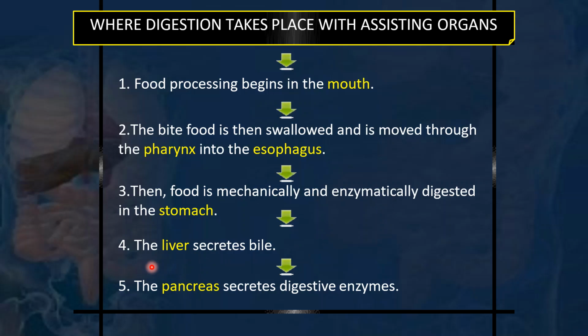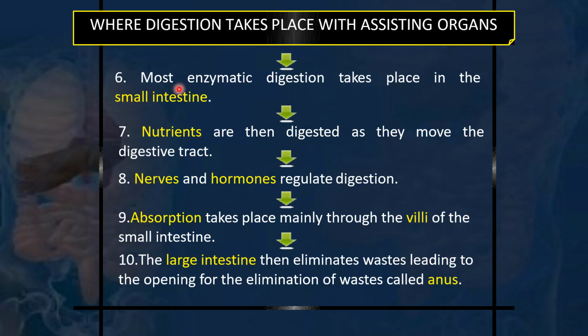so that it can be absorbed by the intestines, and then the liver secretes the bile into the small intestine. Pancreas also secretes its digestive enzymes in juice. So, the most enzymatic digestion takes place in the small intestine. But before that, we have already seen that in the stomach also there is some enzymatic digestion, but more of mechanical churning, mechanical digestion. Similarly, in the mouth, more of mechanical digestion, but there is also salivary enzyme action. So a little bit of chemical digestion also.